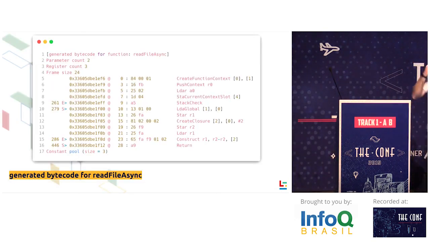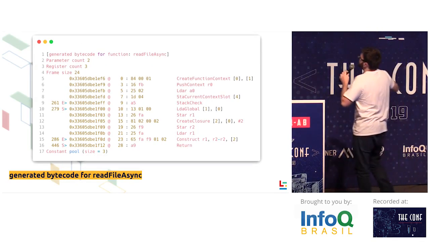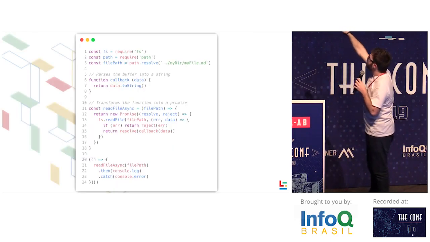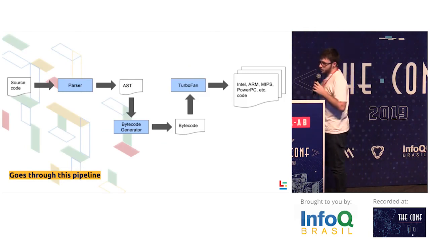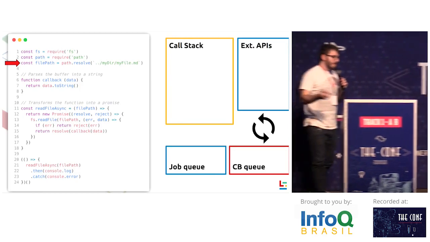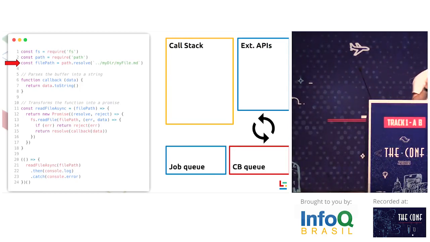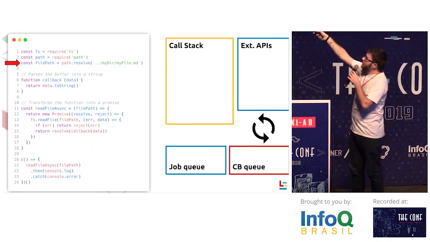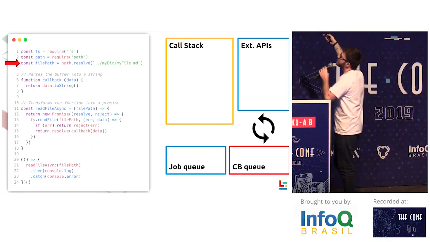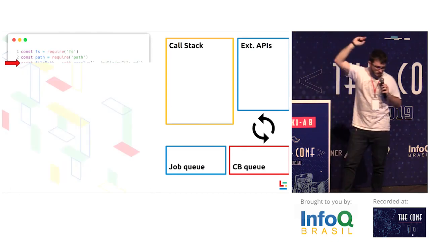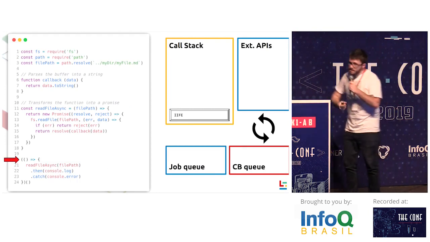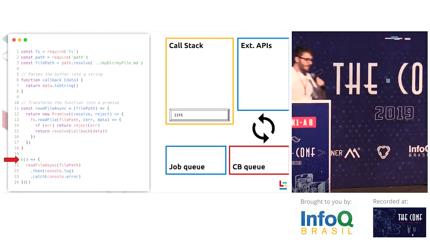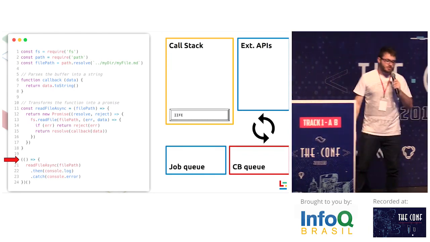This code executes, goes through Ignition, and generates this bytecode. This is only for readFileSync, only for this function. Then it goes through all this pipeline to generate machine code, and V8 executes this code like this. I stepped over the first two functions because they're only assigning functions. Then it's going to call path.resolve and return. Then it's going to enter our IIFE, which is an immediately invoked function expression.